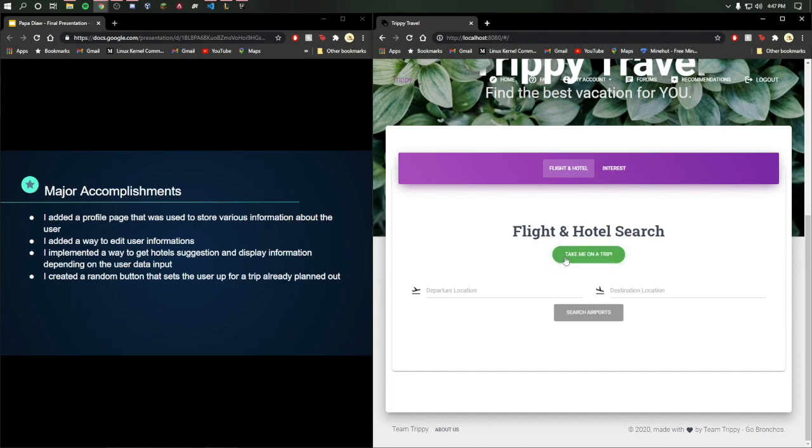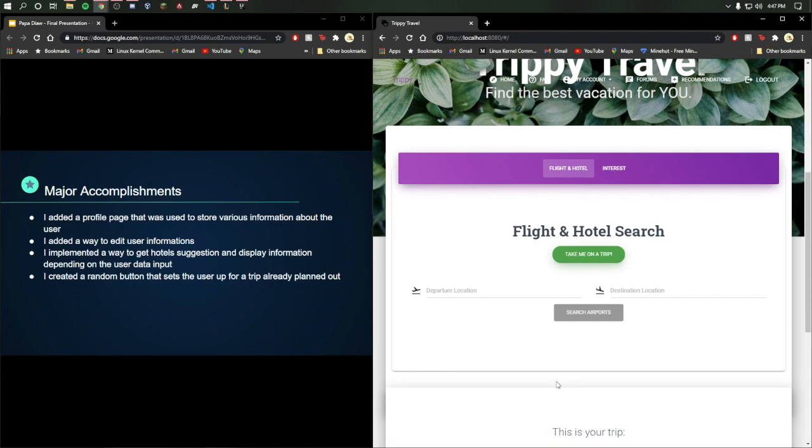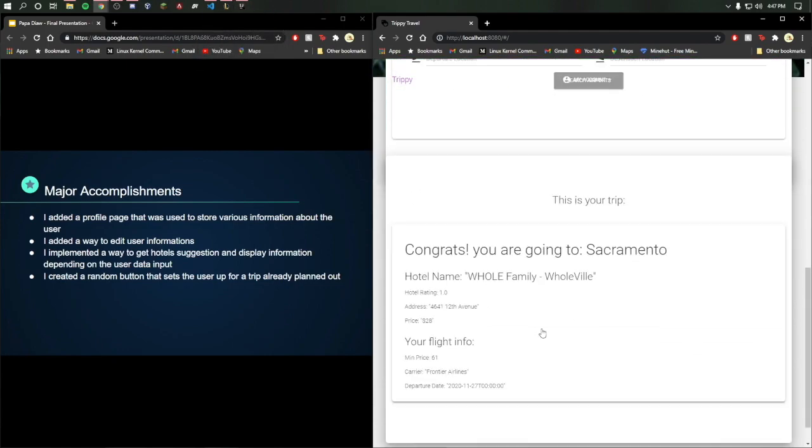And so when the user goes ahead and just clicks on this take me on a trip button, it should return basically an already planned trip destination, a hotel there, and also flights for that destination and whatnot. And so that's what this is for. Let me click on it again, make sure that it's going to display something. And here, there you go.